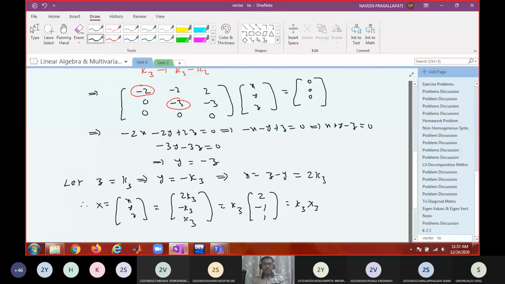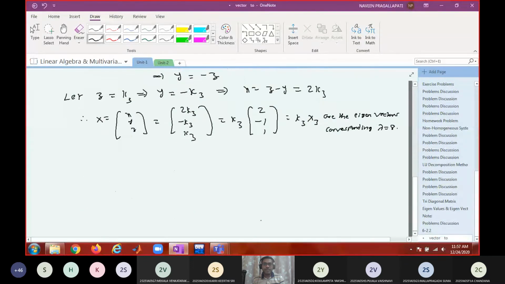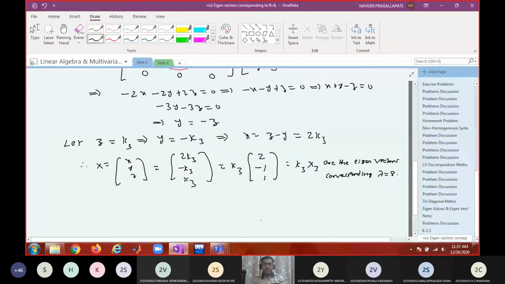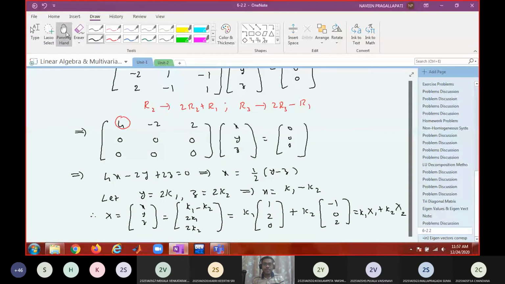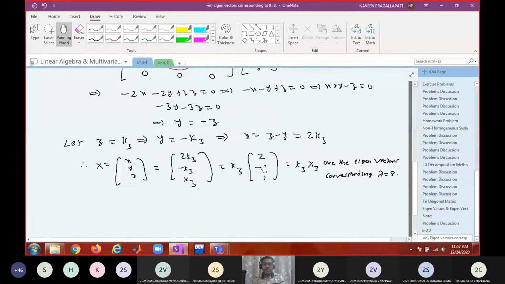What are these called? Are the eigenvectors, yes, corresponding to eigenvalue 8. Is it okay? Now how many independent eigenvectors you got in this problem? 1, 2, 3.